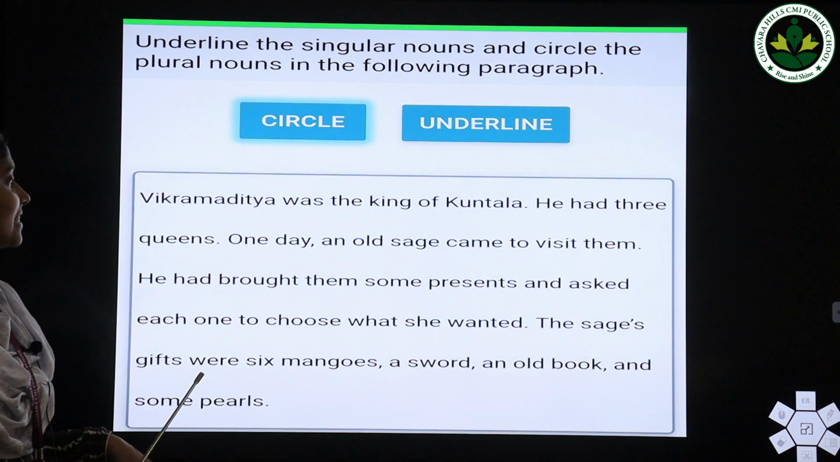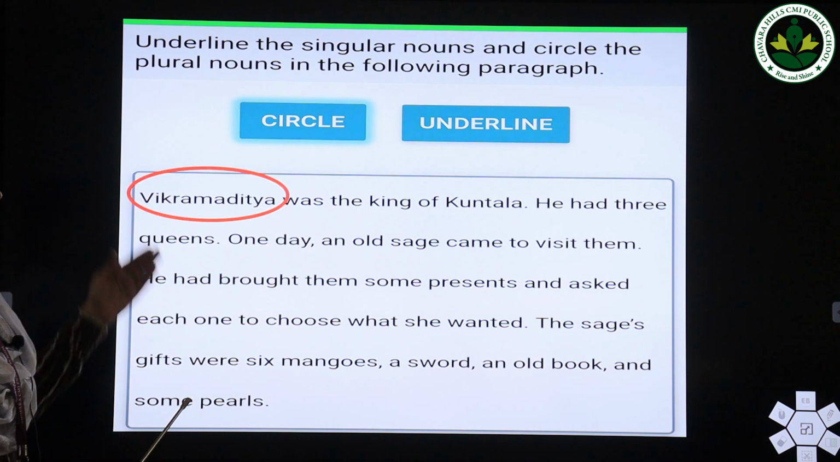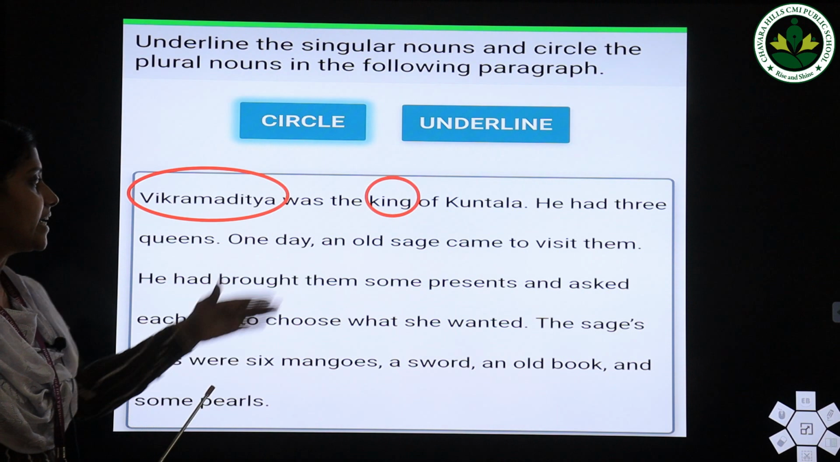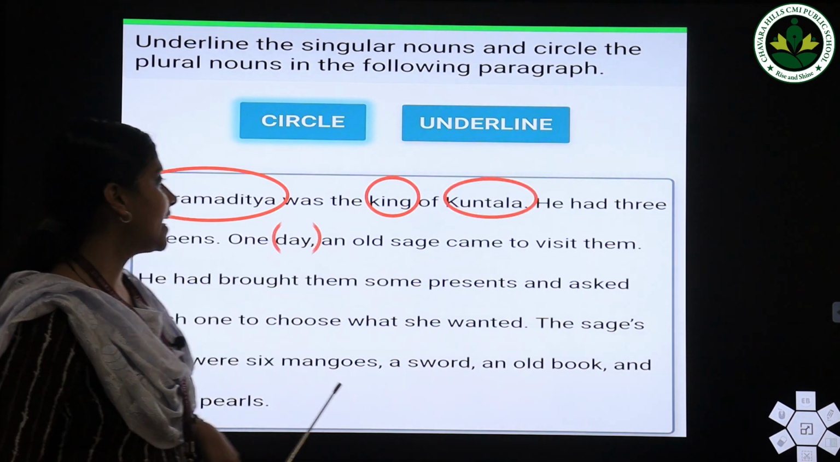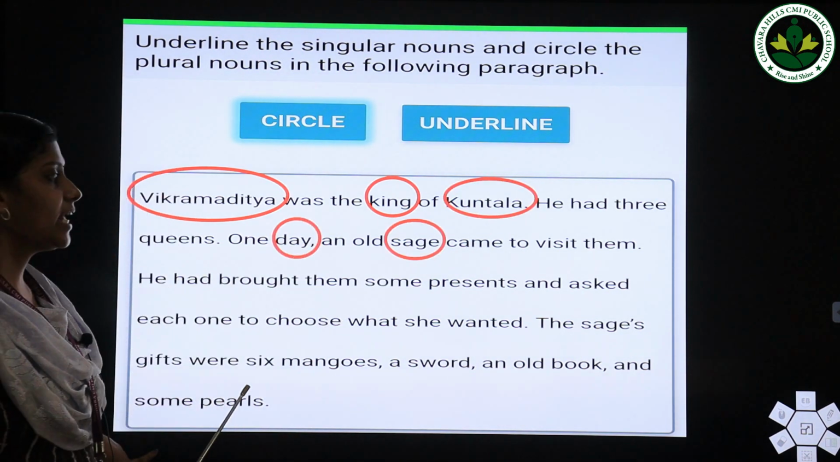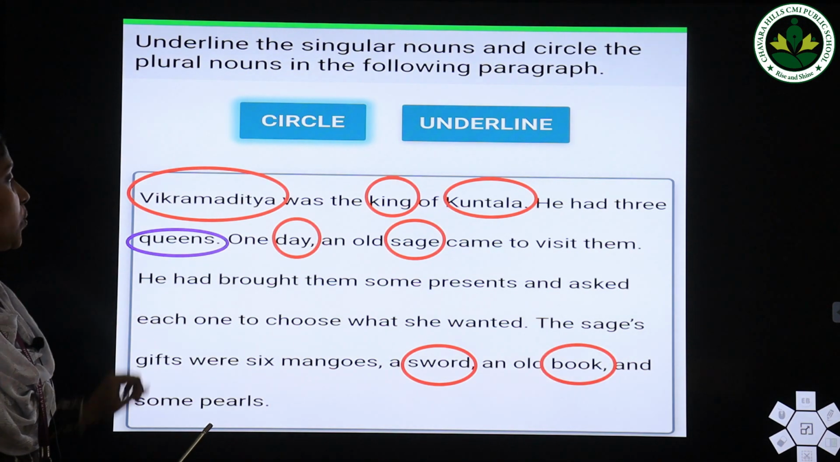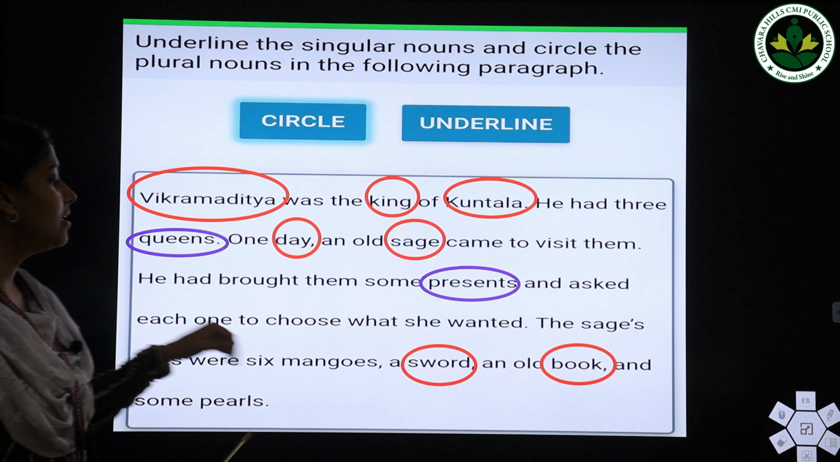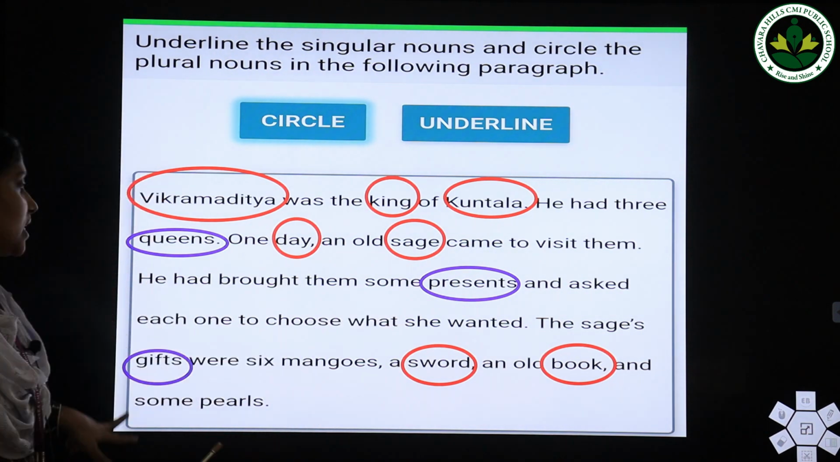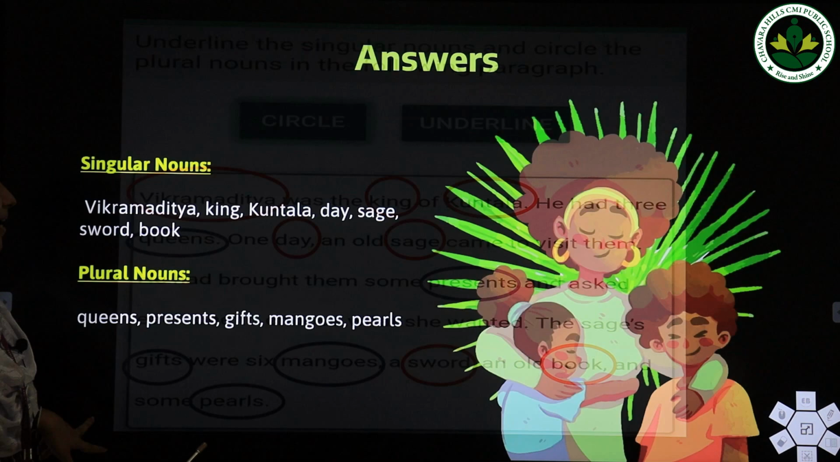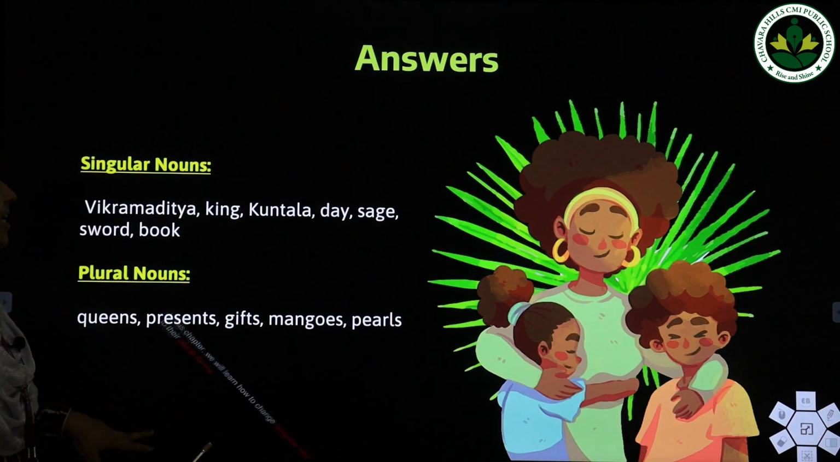What will be the answers? Let's check. First one, Vikramaditya. It's an example of a singular noun. Then king, Kundala, day, sage, sword, book. Then queens, it's an example of a plural noun. Then presents, gifts, mangoes, pearls. These are the answers.